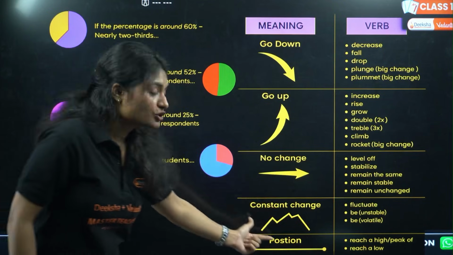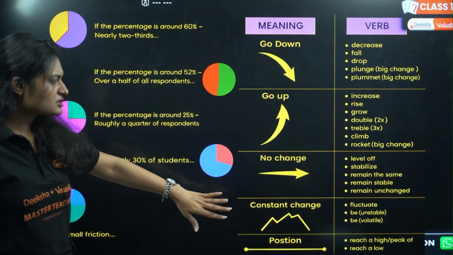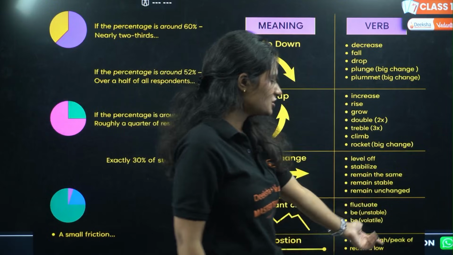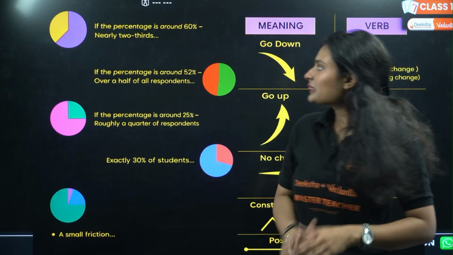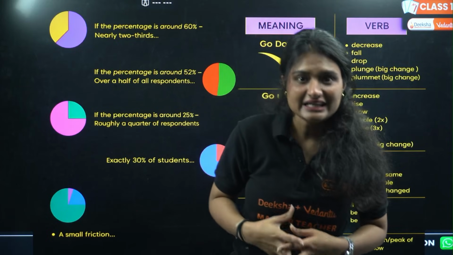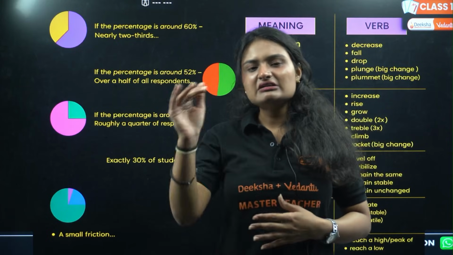Next is for constant change. If the change is constant, it is fluctuating, unstable, volatile. If position, like reach a low, reach a high, peak is there. Then sometimes if you want to get creative, you can simply write whatever data is given.